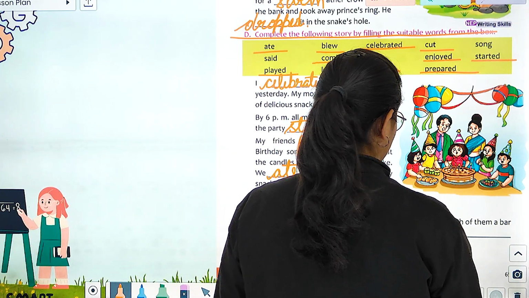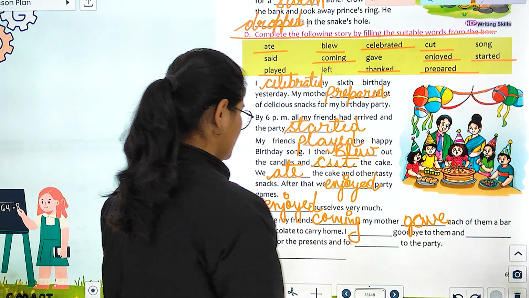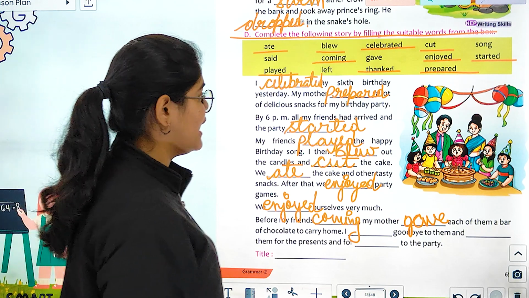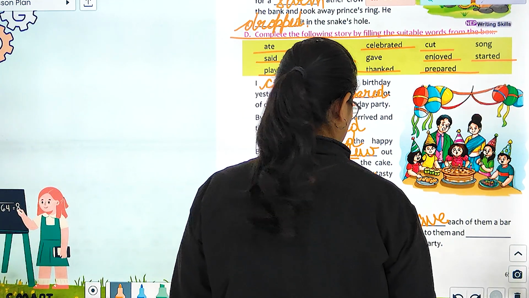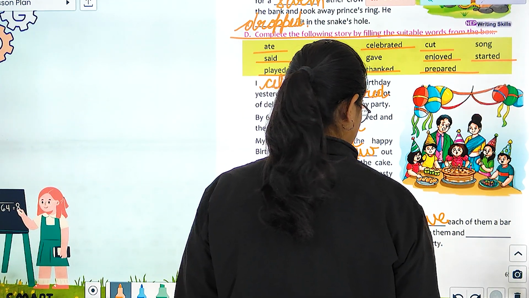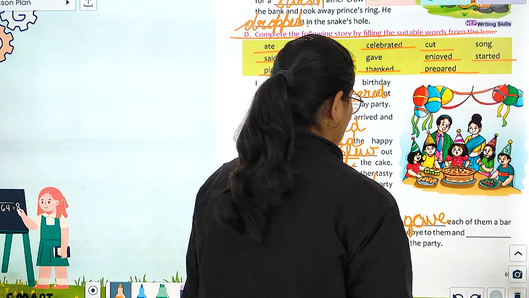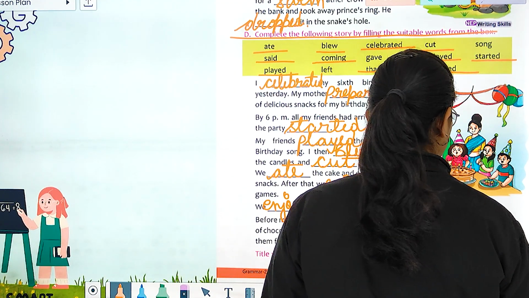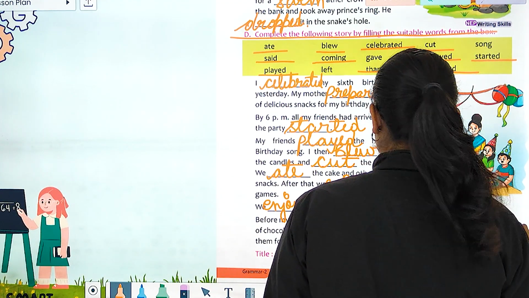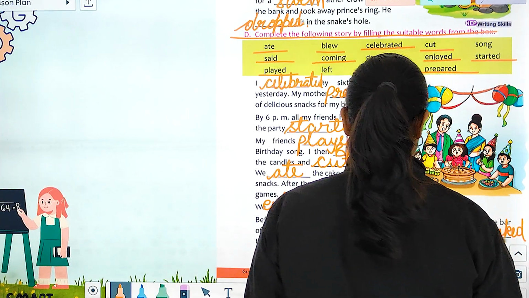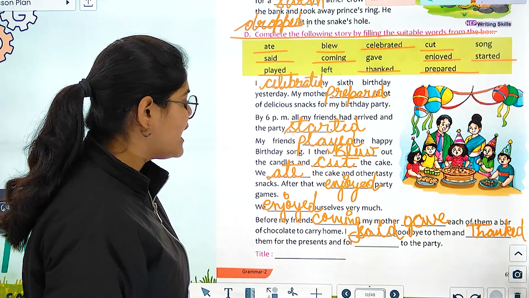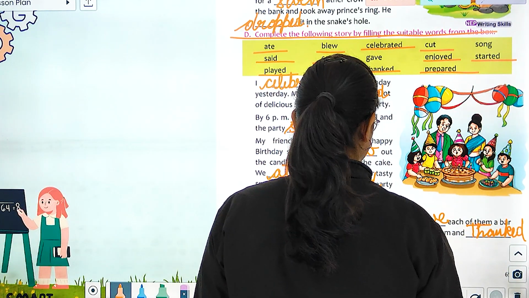Sorry, my mother gave each of them a bar of chocolate. I said goodbye to them and thanked them for the birthday presents and for coming to the party.